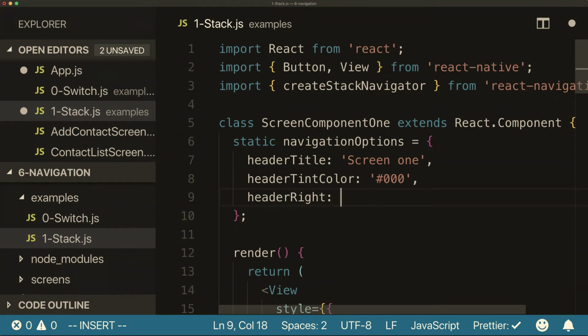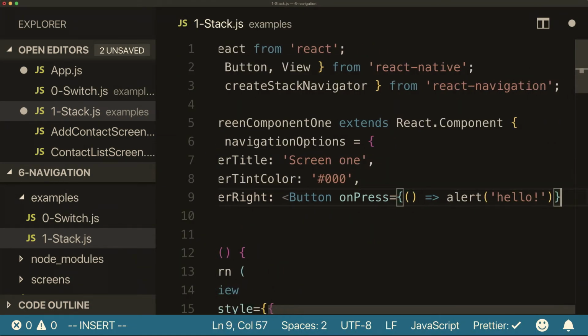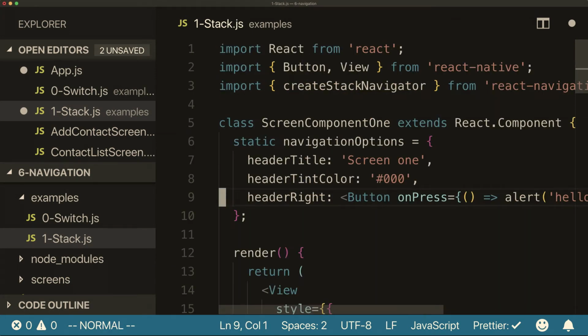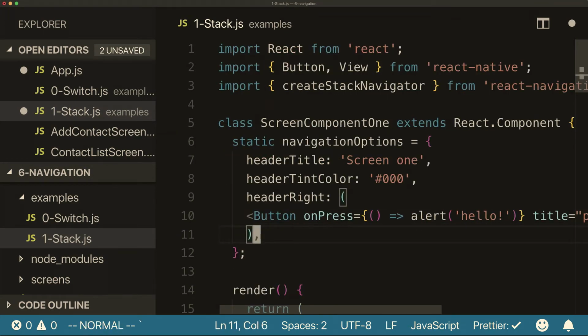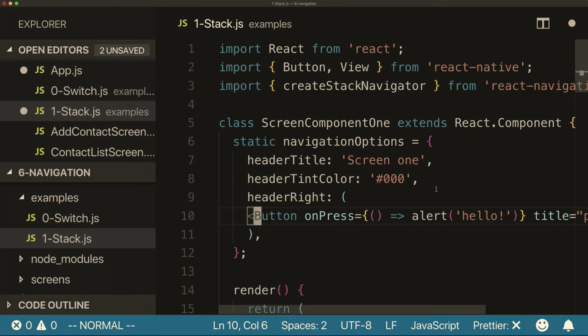So if we say headerRight is button, come on, prettier. Doesn't seem to want to fix that. Maybe now. Oh, syntax error. Press me. Got it.